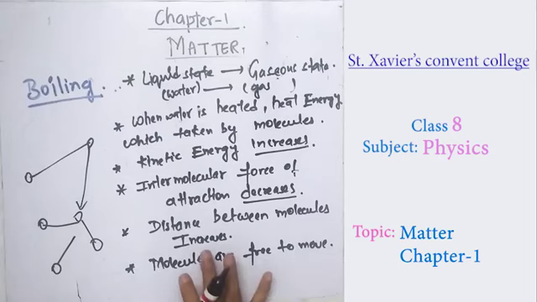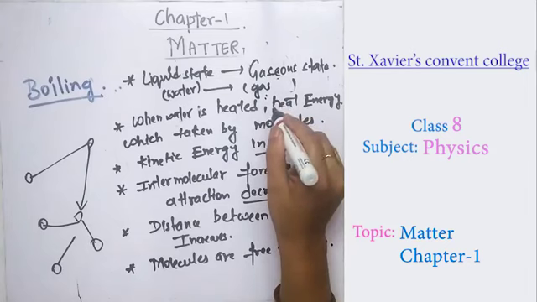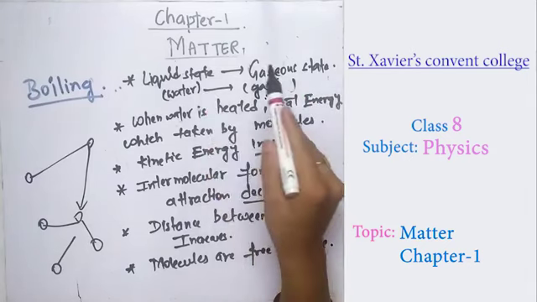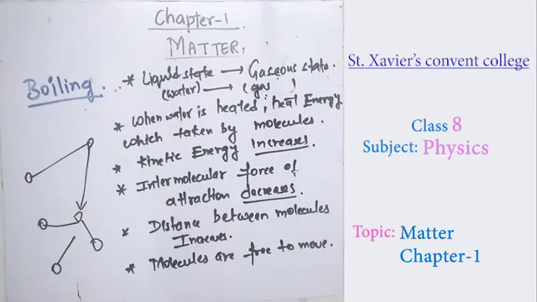So the distance between the molecules also increases, and molecules are free to move, changing the liquid into the gaseous state. A particular temperature at which the liquid state changes into the gaseous state is known as the boiling point, and the process we have discussed is over here. These are the points that should be included.